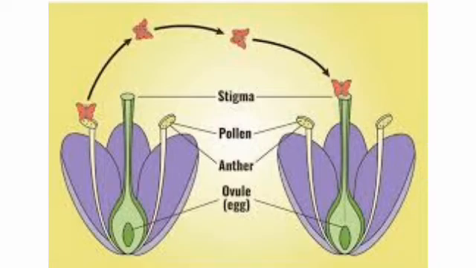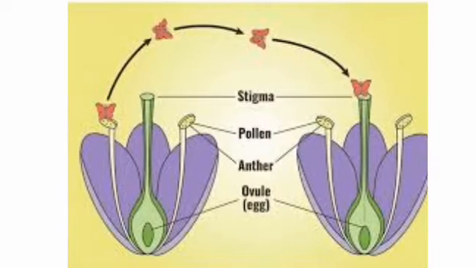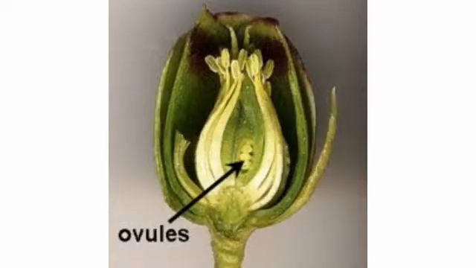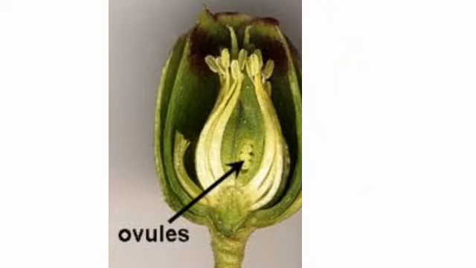In the ovary, there are many layers. In the middle, there is the ovule. In the ovule, cells are present, and these cells will transform into the end product of fertilization.